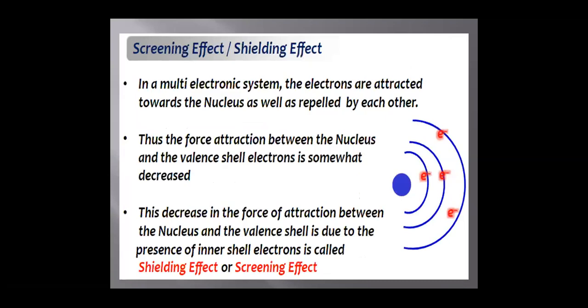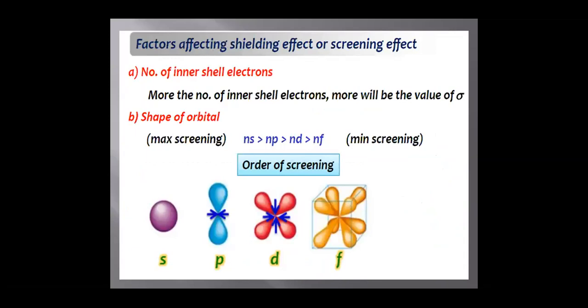Screening effect or shielding effect. In a multi-electron system, the electrons are attracted towards the nucleus as well as repelled by each other. As a result, the force of attraction between the nucleus and the valence electrons somewhat decreases. This decrease in the force of attraction between the nucleus and the valence electrons, due to the presence of inner electrons, is called the shielding or screening effect. What are the factors affecting this screening or shielding effect?